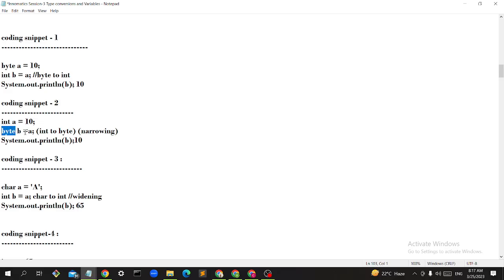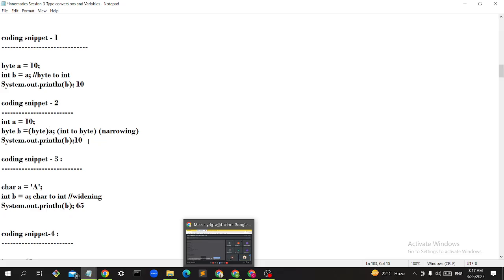It gives an error because byte is of small size, and int is of big size. When I put this big size in a small size, it cannot fit, like I cannot put a big house inside a small house. In the same way, I need to definitely convert it before putting it. Clear until this point, guys? Clear with these two coding snippets?